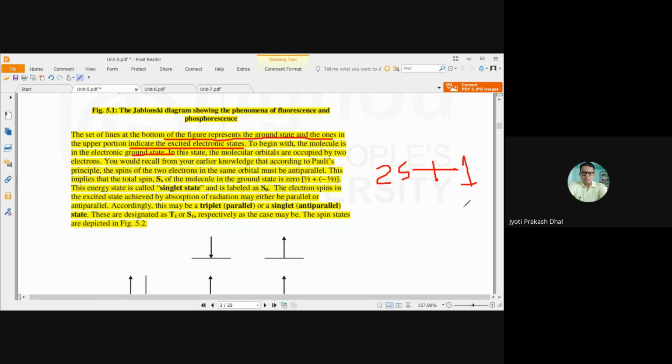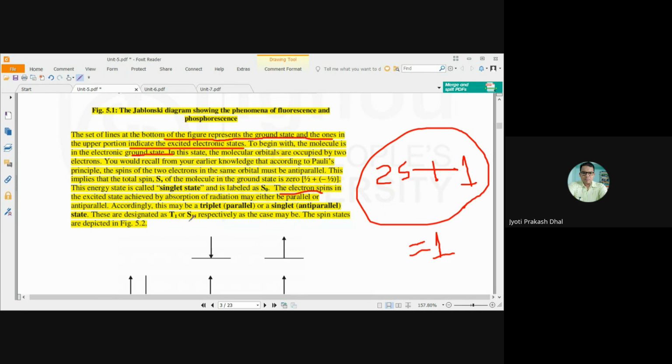In the ground state, the 2 electrons in the orbital are in an antiparallel manner, meaning if one electron is clockwise, the other is anti-clockwise, so the total spin will be 0. So the multiplicity will be 2 into 0 plus 1, that equals 1. That's why this state is called the singlet state, labeled S0.